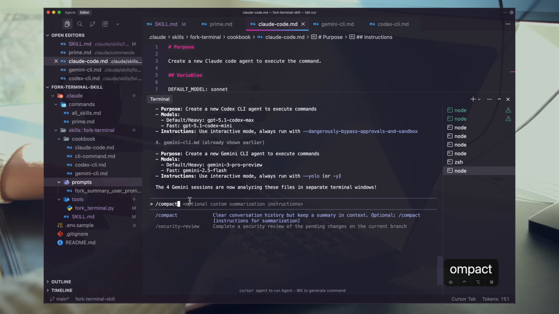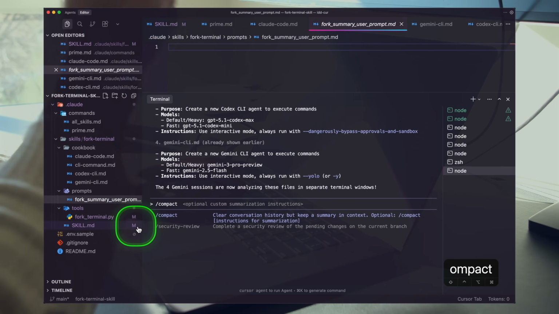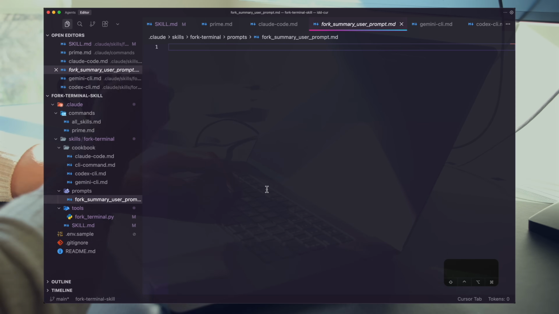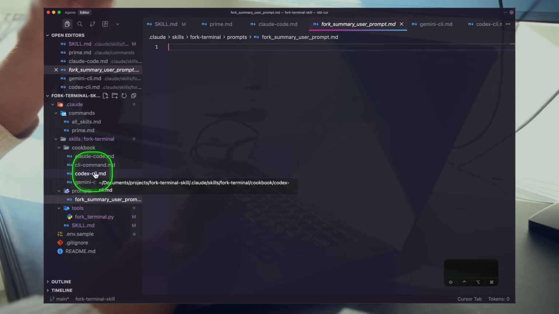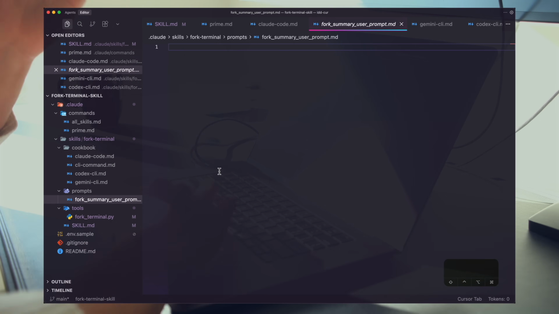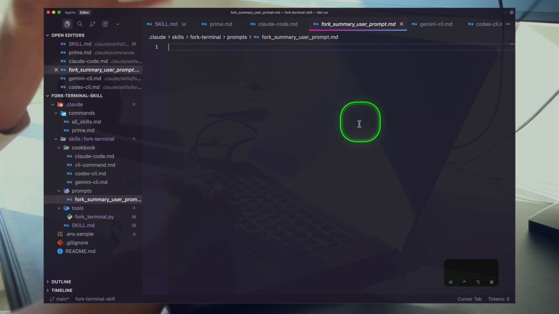So we effectively want to do that for our fork summary user prompt. We want to program our agent to use this when we say summarize, or when we specify that we also want to summarize. Effectively, we need our agent to summarize the work it's done, then pass the summary into the agent, clearly state this is the previous summary, and then fire the prompt. So we can set this up as a prompt template for our agent to run.